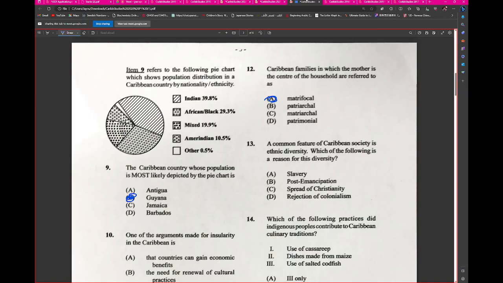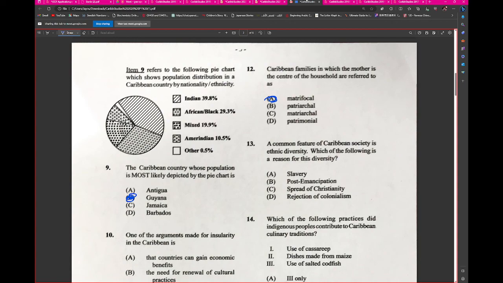Are you describing matrilocal or matrifocal? Matrifocal is where they reside at the female's household. Matriarchal is just generally a female taking the head role.